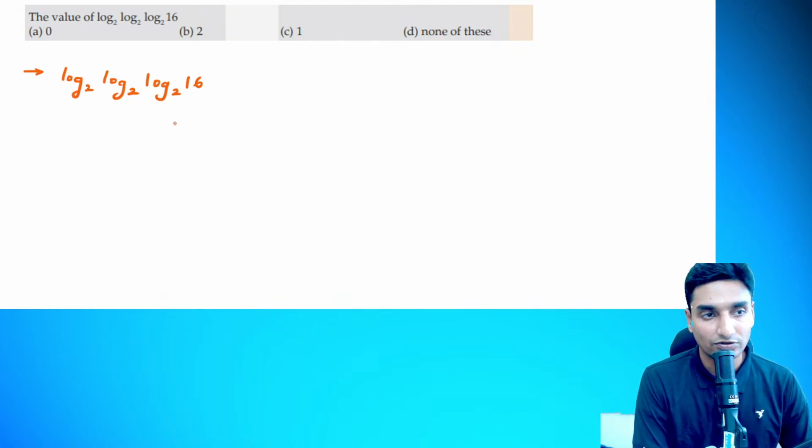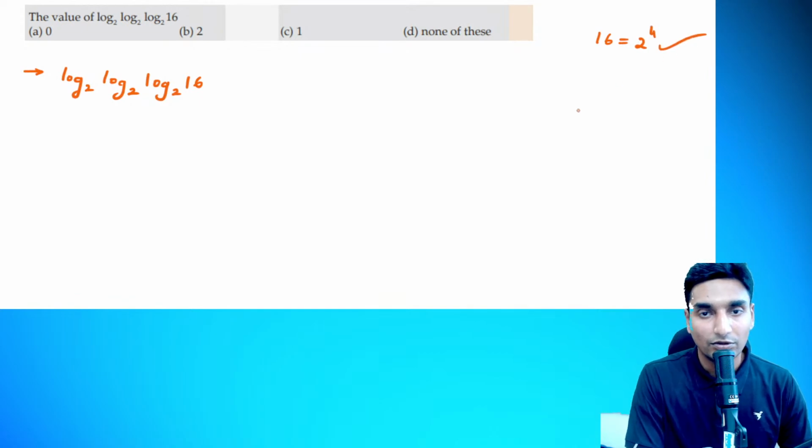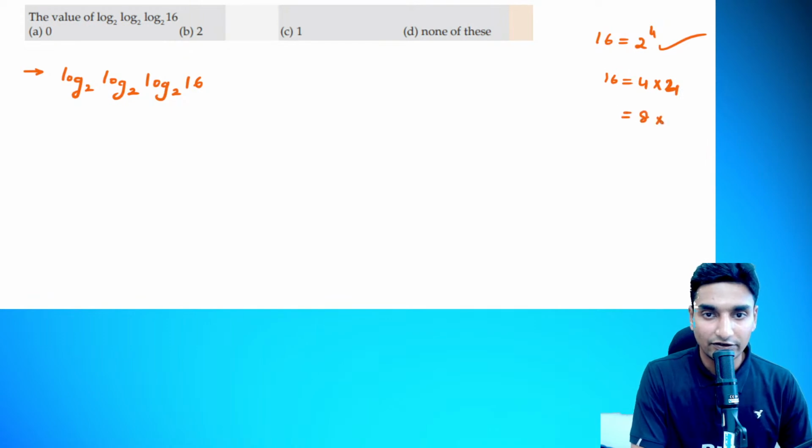We have to simplify this here. Now if you see the options here, it is a straightforward simplification based question. So 16 can be written as 2 to the power of 4, guys. Can we write 16 as 2 to the power of 4? Yes, we can. 16 can also be written as 4 into 4, and 16 can also be written as 8 into 2. Why only 2 to the power of 4?